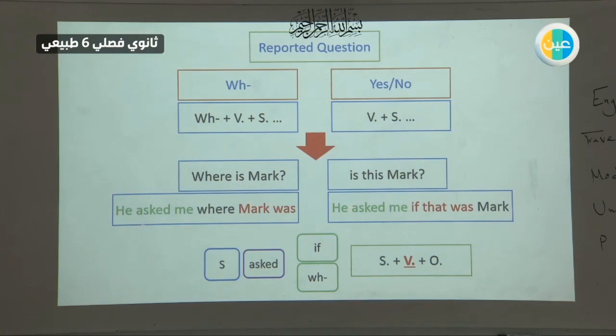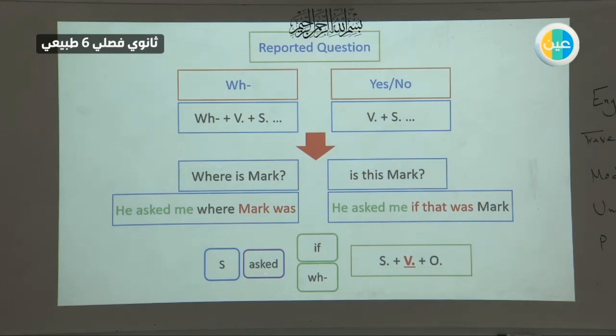Again here, the same thing. He asked me, the same as here. Instead, we need something to show that this is a question. So you can use if or whether. If that was Mark. This became a that. Then we change the order. This is, so this is or that is. This one is going to be in the past, one tense backward. That was Mark. So this is the summary.